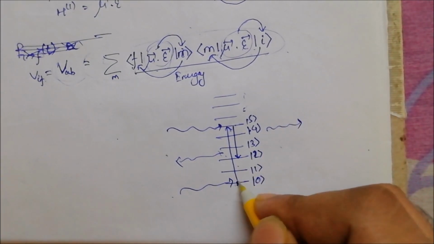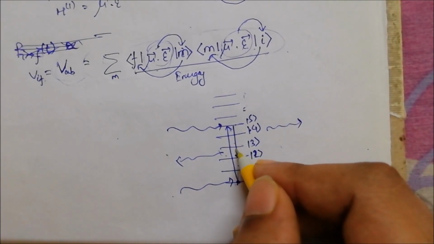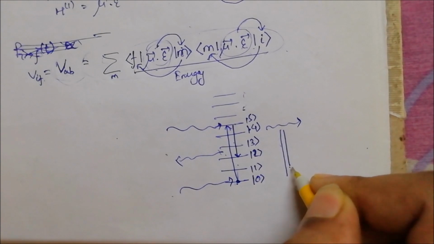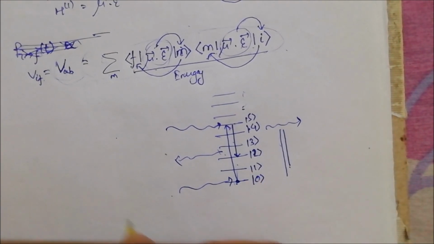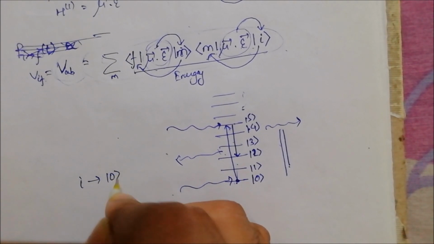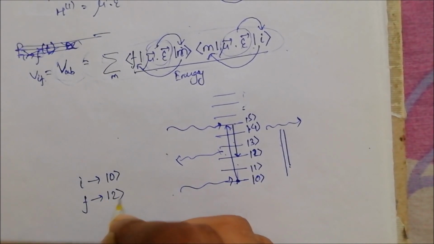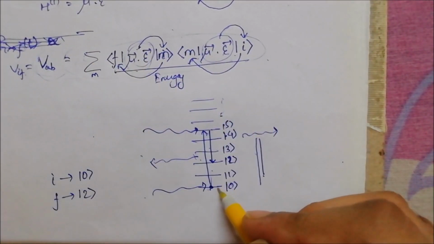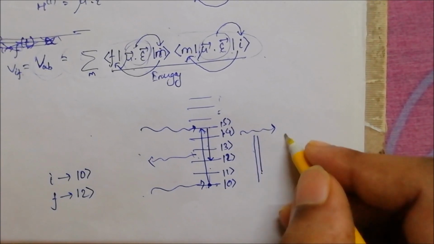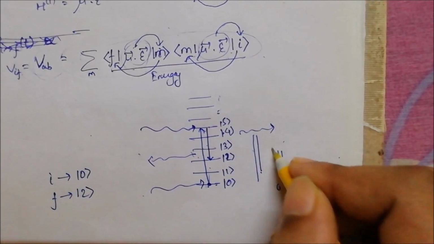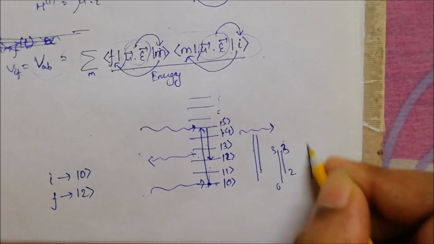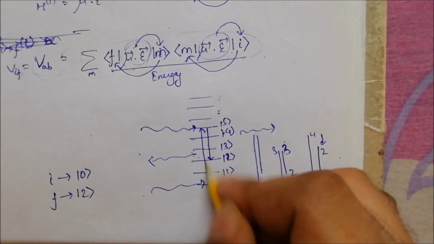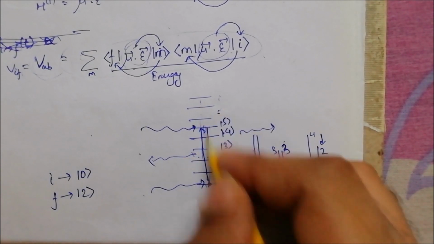So it is possible that it's making a transition from 0 to 3, 3 to 2, and again 0 to 4, 4 to 1, maybe. I'm just saying it. Suppose our initial state is, so let I be 0 and F be 2. Then what this term signifies is that it's a collection of all these transitions. So 0 to 3, 3 to 2, 0 to 4, 4 to 2, then 0 to 5, 5 to 2, 0 to 6, 6 to 2, 0 to 7, 7 to 2.